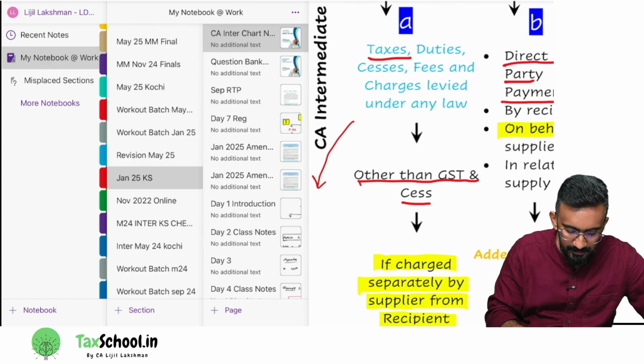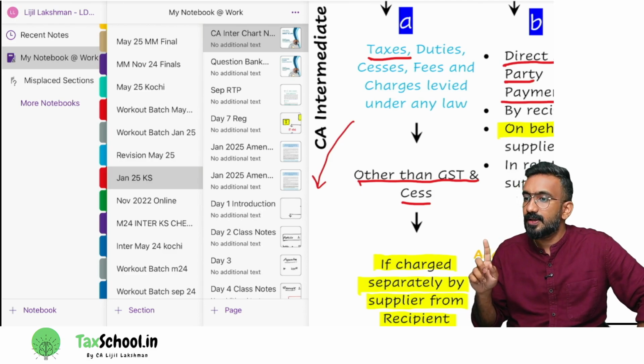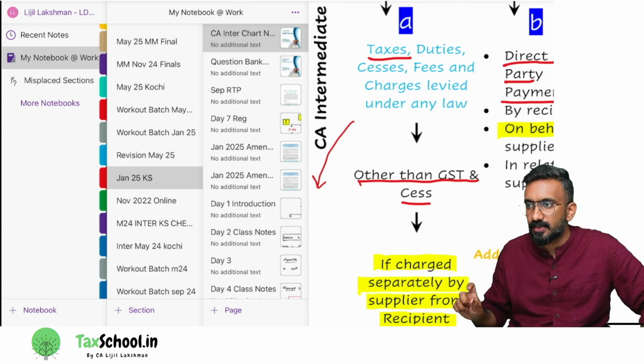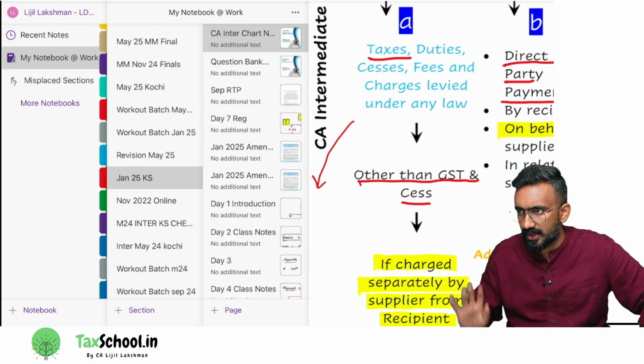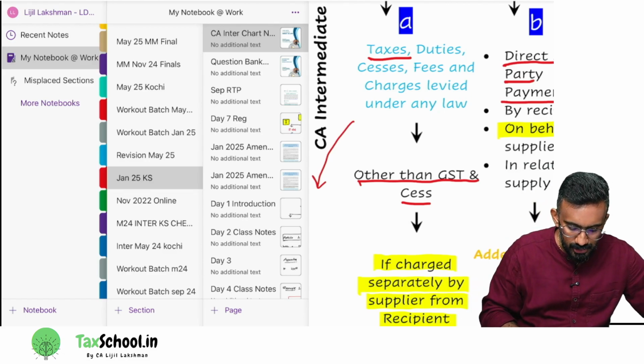If you look at an example for that matter, the examples that I am showing you here are already there in the Tax School free resources. This is what I said. You can see example notes May 25. You click on that, you will find it chapter wise. You can just go and see it there. Later, if you have any confusion, you look at that. But I can still show you one example for that.